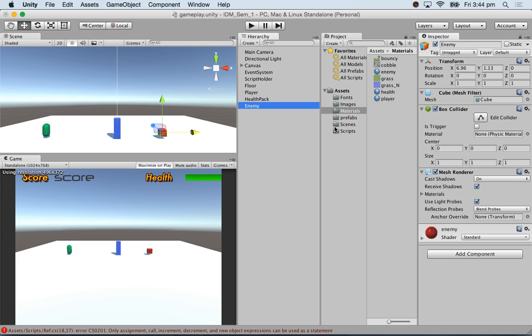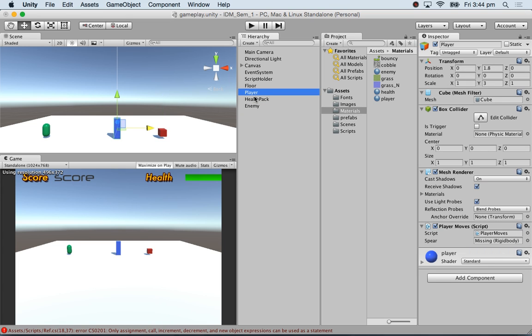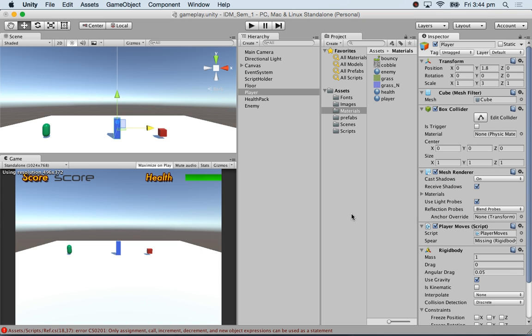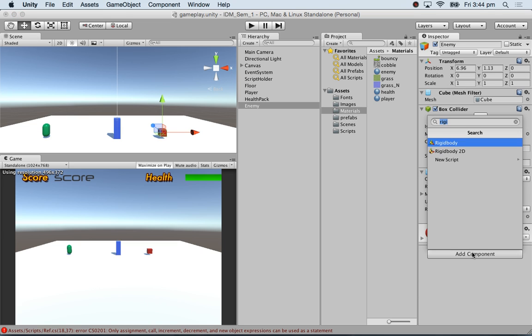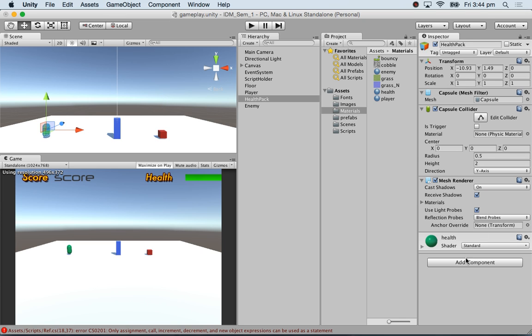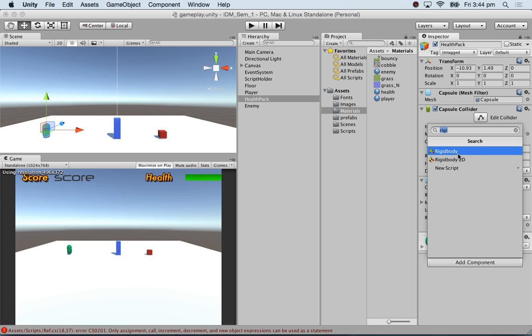Now, when we start dealing with collisions, our player must have a rigid body to actually be able to collide with things. So let's add a component called rigid body to the player. Also, let us add a rigid body to the enemy. By default, gravity is on, which basically means it will sit on the floor and it will rest.